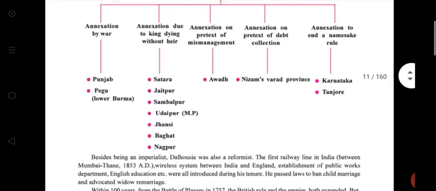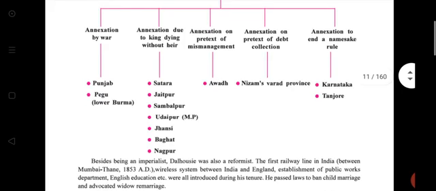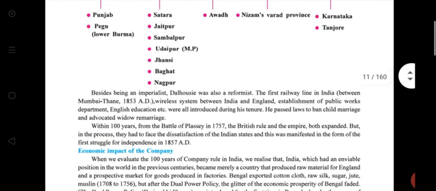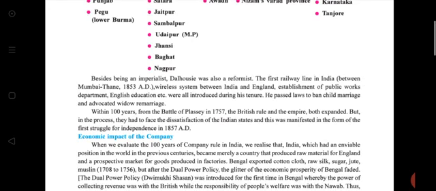Punjab and Lower Burma were annexed by war. Then Satara, Jaipur, Sambalpur, Udaipur and Jhansi under the doctrine of lapse, where the king died without an heir. Then Awadh for mismanagement, then Nizam, Berar province, Karnataka and Tanjore. So besides being an imperialist, Dalhousie was also a reformist. The first railway line in India between Mumbai and Thane, the wireless system between India and England, the public works department, English education, etc. were introduced during the tenure of Dalhousie. So it is beneficial for us.